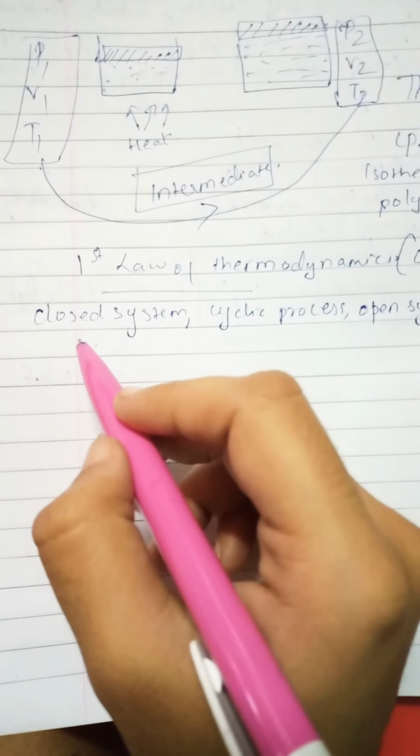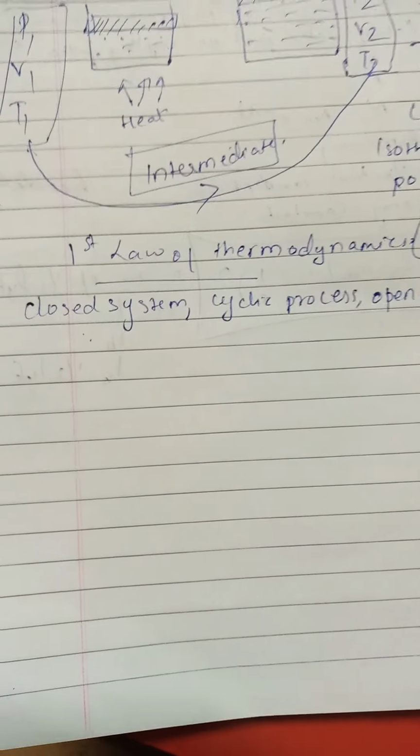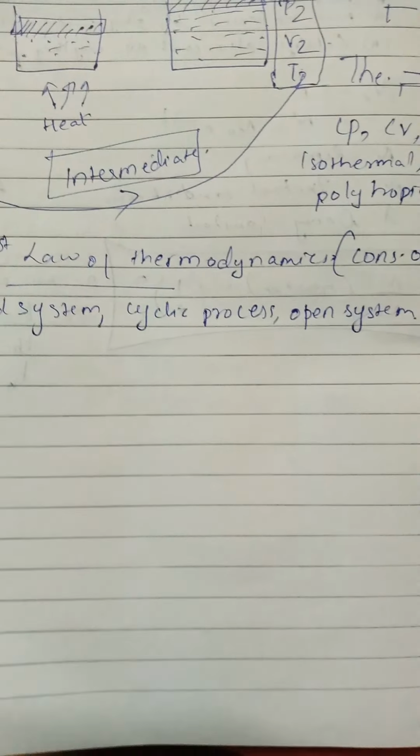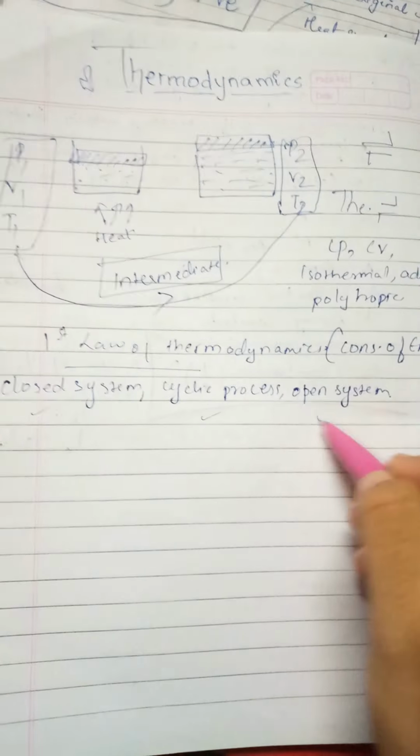A closed system means only energy is exchanged between system and surroundings, with no matter or mass transfer. A cyclic process is where the system undergoes a series of processes but after completion gets back its original state. So this first law is applicable to all three.